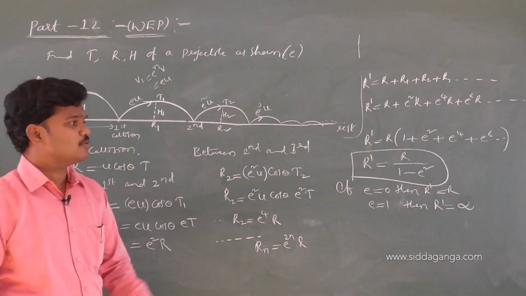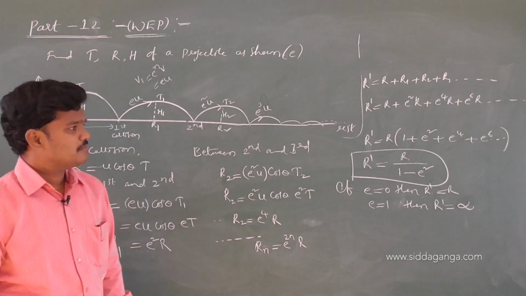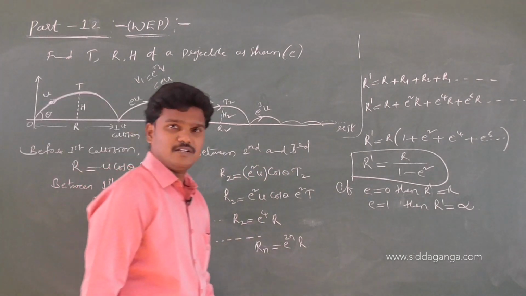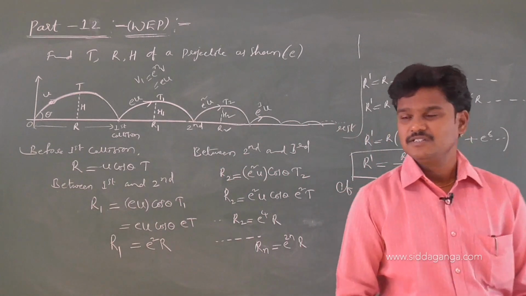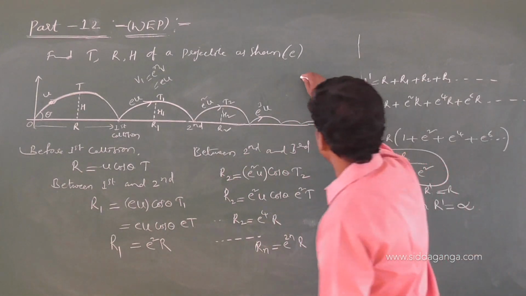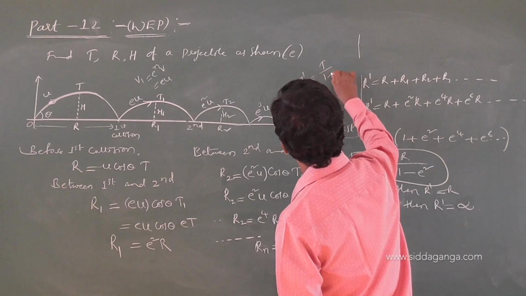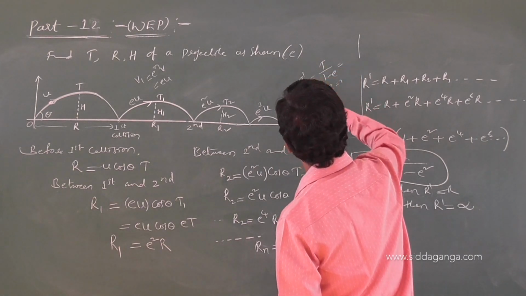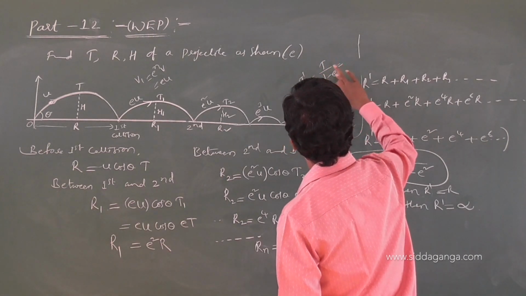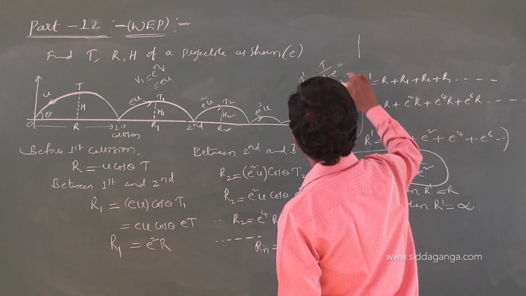If you substitute e equal to 1, what is the range? Earlier what I wrote, time 0, t. See the previous condition, I am confusing now. Previously I wrote t dash is t by 1 minus e. If e is equal to 1, what is this t dash? t by 1 minus e. e is 1 means this is infinity.